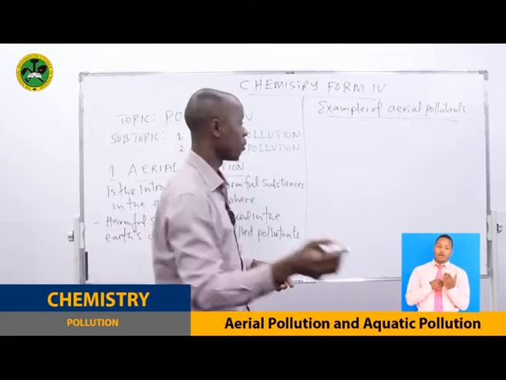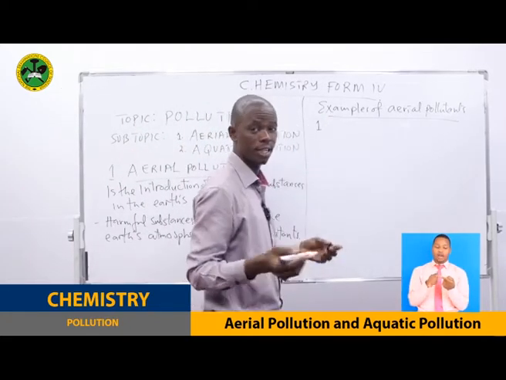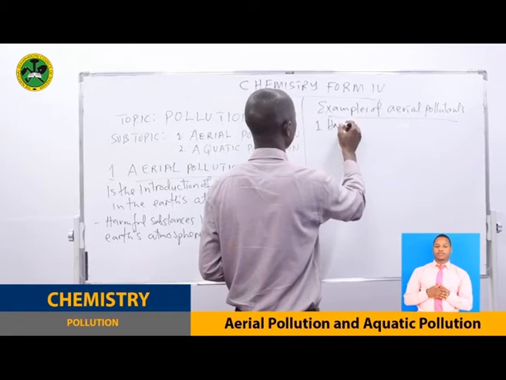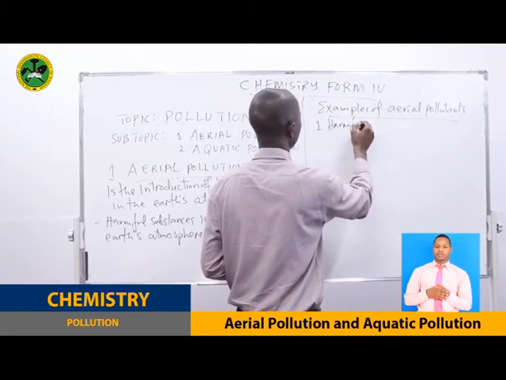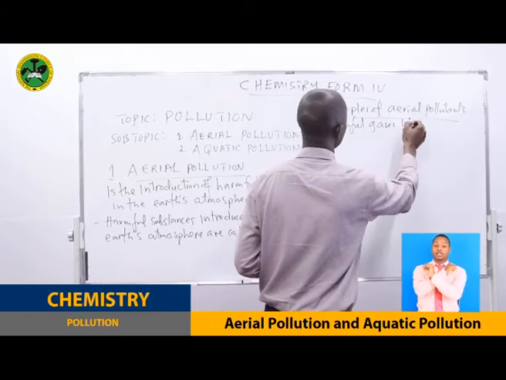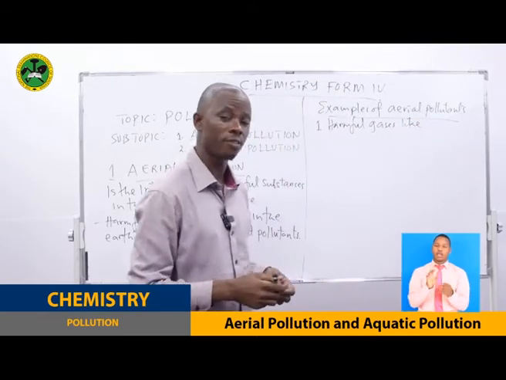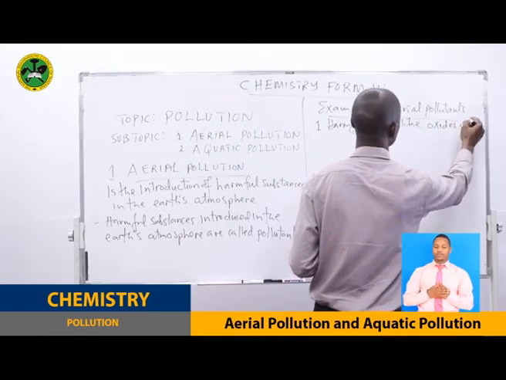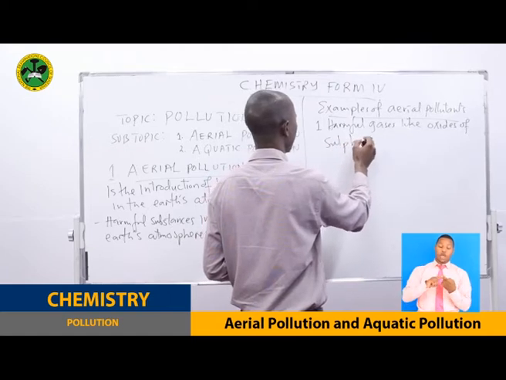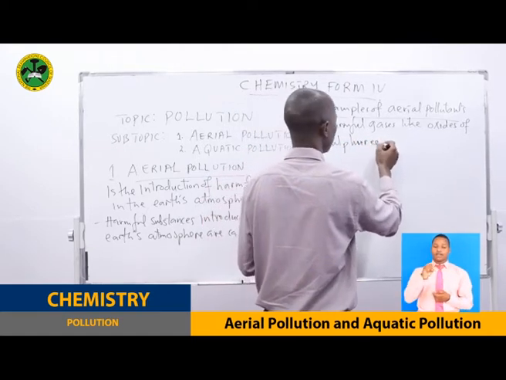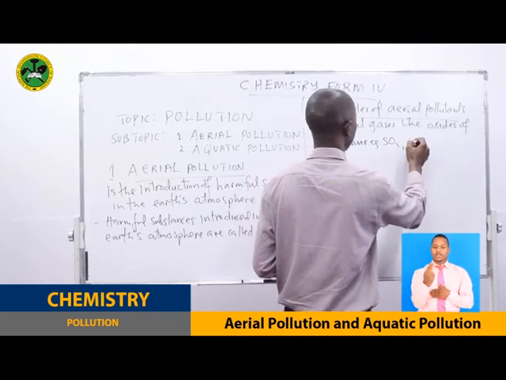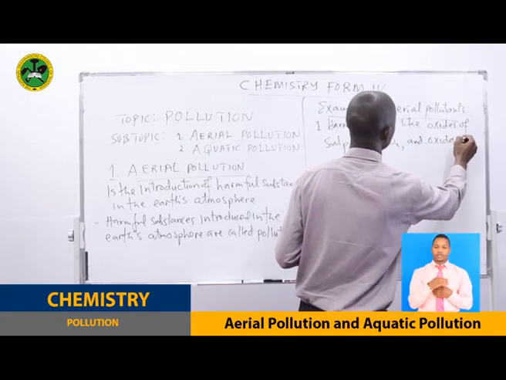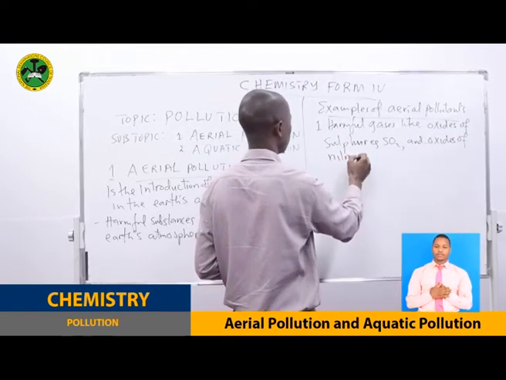Examples of aerial pollutants. Number one, we have harmful gases, like the oxides of sulfur and oxides of nitrogen. Oxides of sulfur, for example, sulfur dioxide, and oxides of nitrogen.